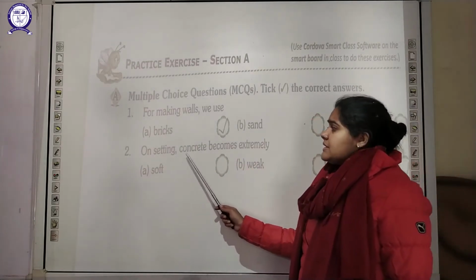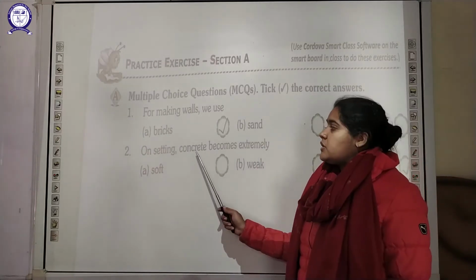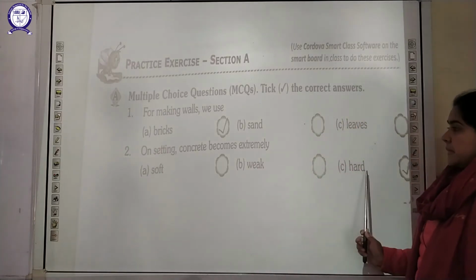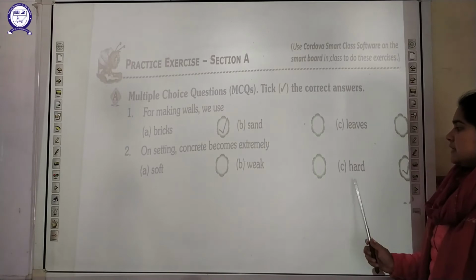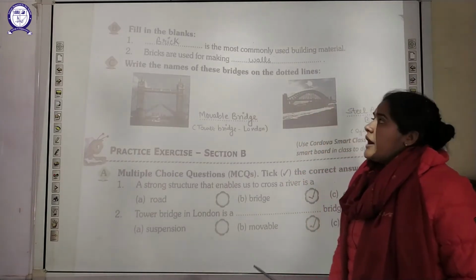Next thing is: on setting, concrete becomes extremely, what is the texture? How does the texture of the concrete become? It becomes more soft, weak, or it becomes extremely hard. So the answer is option C. It becomes extremely hard. Now next you have to fill in the blanks.